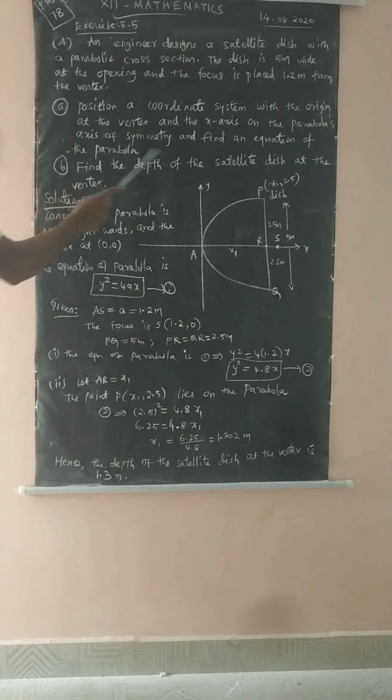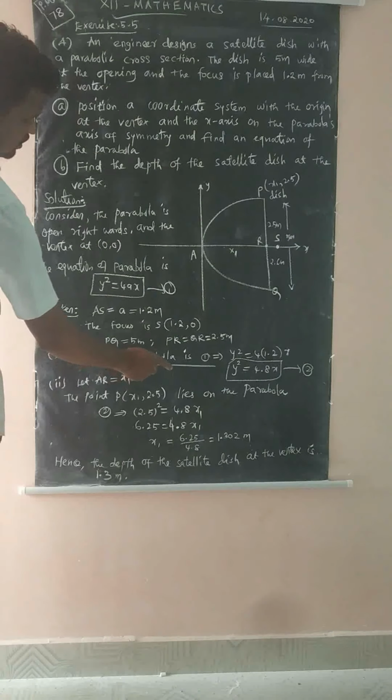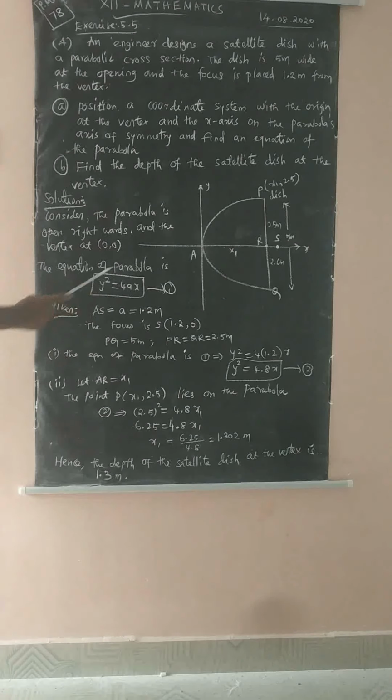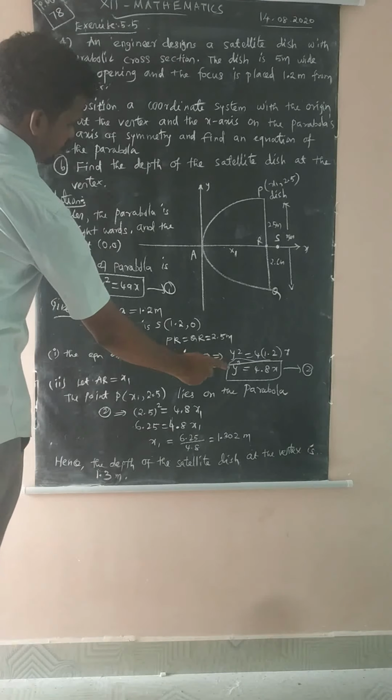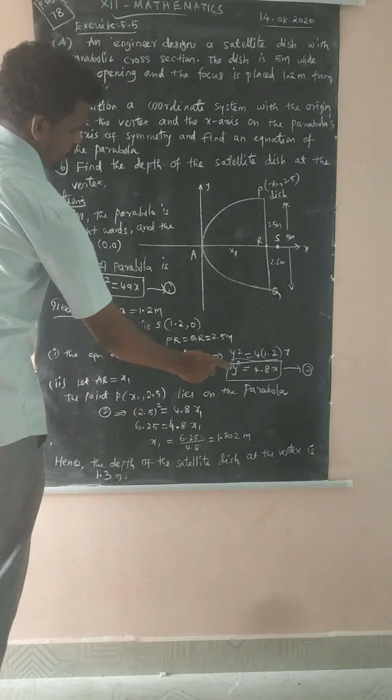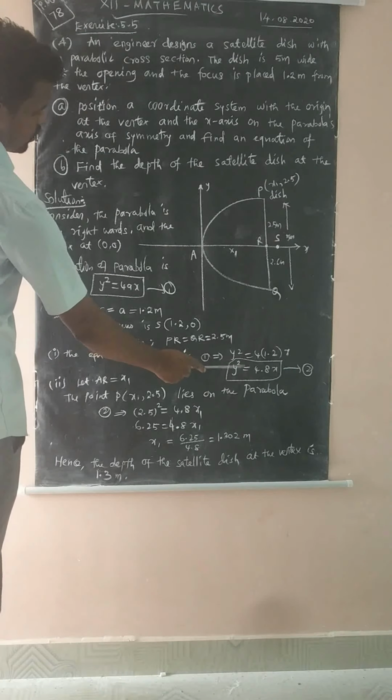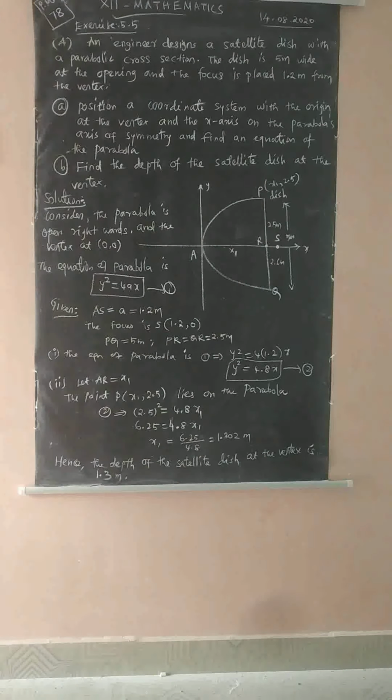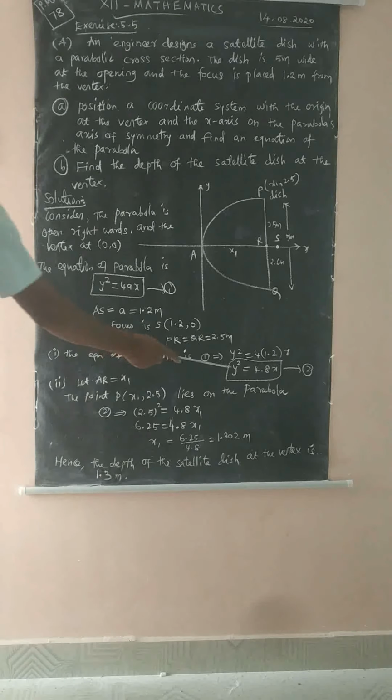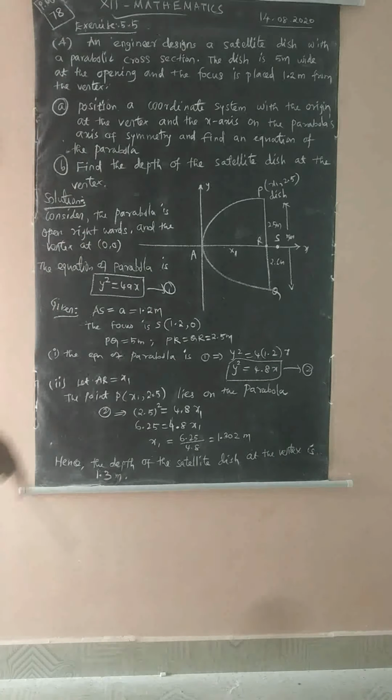The first question asks the equation of the parabola. Substitute the a value in equation 1: y square equal to 4 into 1.2 into x. 4 into 1.2 is 4.8. So y square equal to 4.8x, that is equation number 2, which is the required equation of this dish.